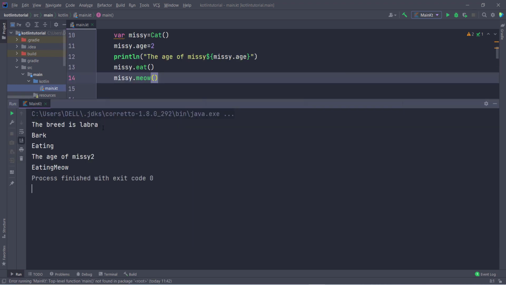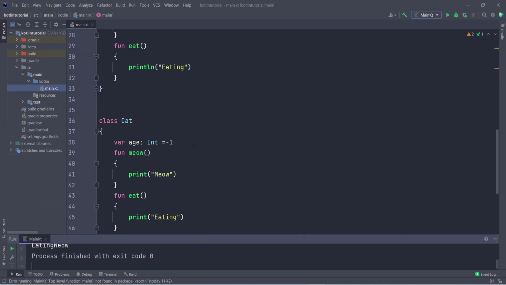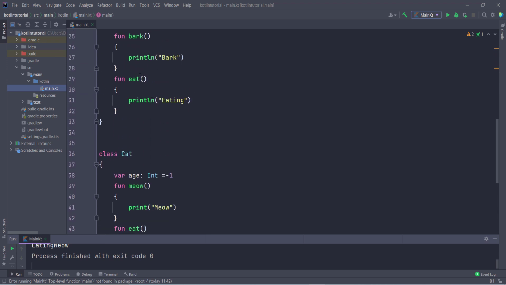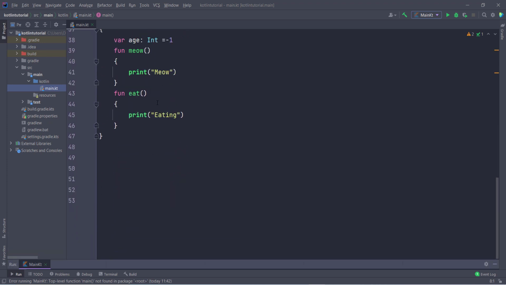So the breed is Labra, bark, eating, the age of Missy 2, eating, meow. So you can see this code works fine, but this is not reusable code. I can create one function eat for both of them, and then I can call the function accordingly. So hope you understand why we use inheritance. Now let's see how to implement inheritance in Kotlin.